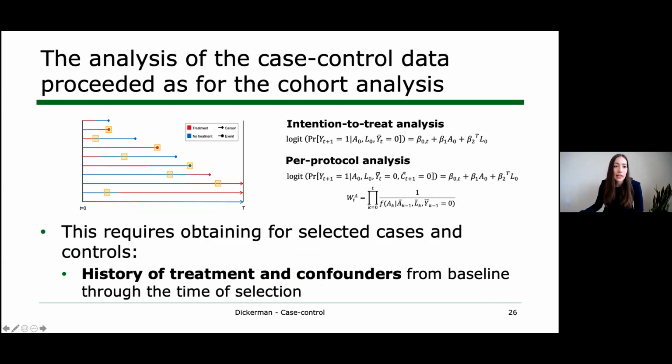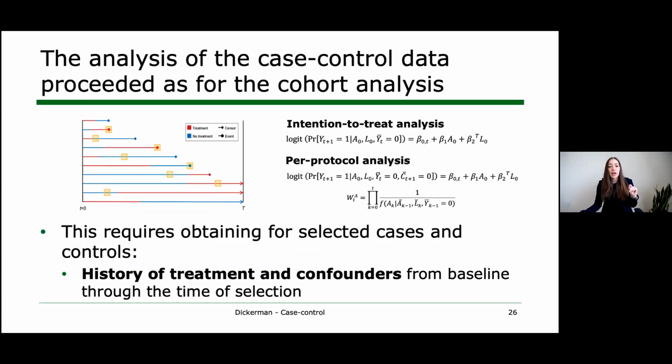So for the analysis of the case control data, as it turns out, this will proceed just as in the cohort analysis. That is, this will require the same models that we discussed and that I include again here.